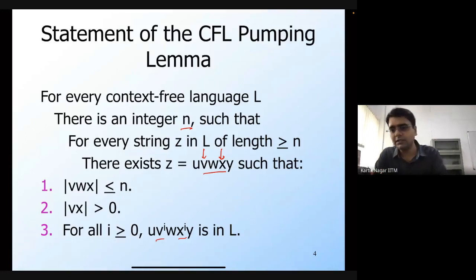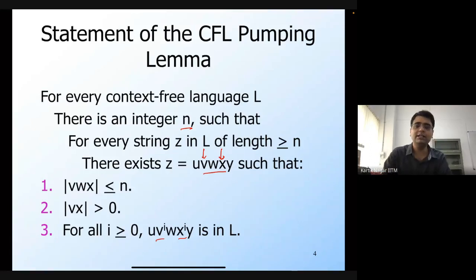As in, we can take w and x equal to epsilon. Yes, that is correct, right? So that is correct. But remember that it's not a choice, right?